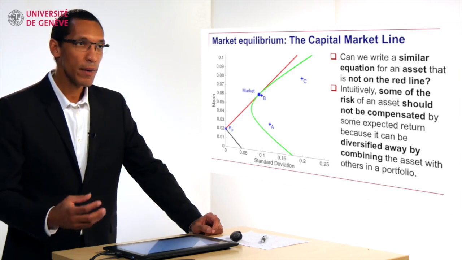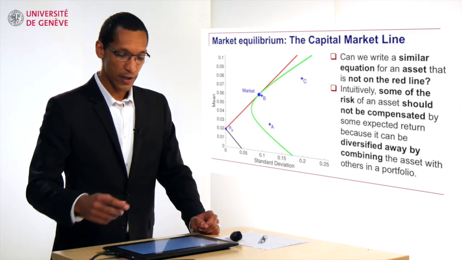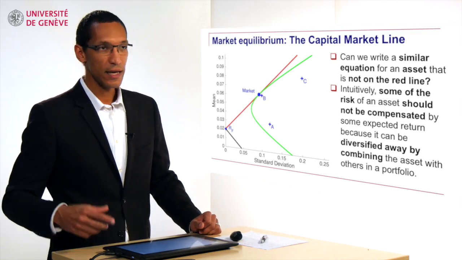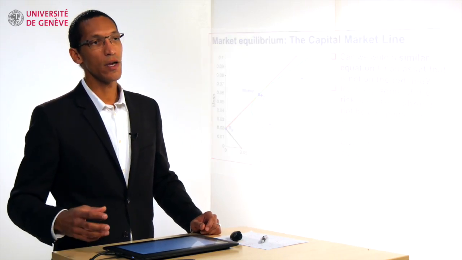So the correct measure of risk for an asset that is not on the efficient frontier is not the total level of risk, but another measure, a measure of risk that we cannot diversify. This measure of risk is called the beta. So let's see exactly how this measure is defined.